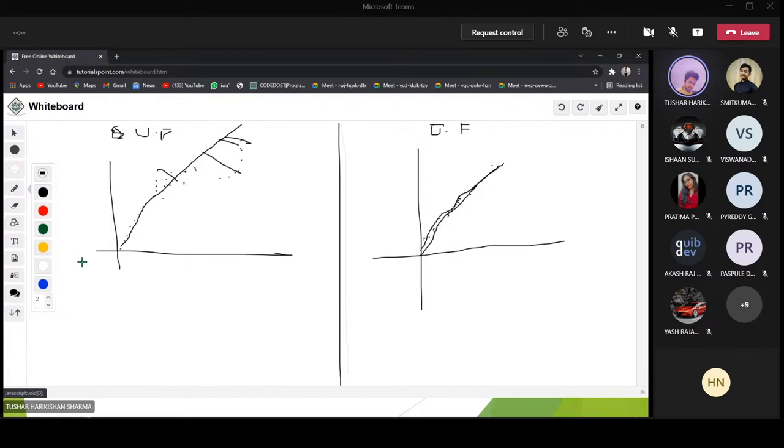So this condition is called underfitting, and this condition is called overfitting. What do you mean by underfitting? If your best fit line is not able to cover all the points, or the distances from the points are not minimal, then if there is a point here, I can't say that this is the best fit line for this particular point, because the distance is quite large.